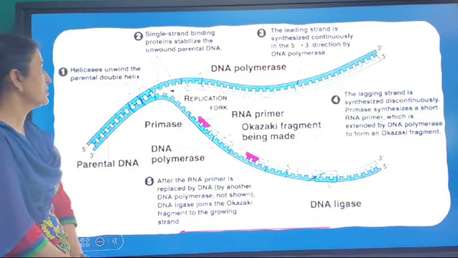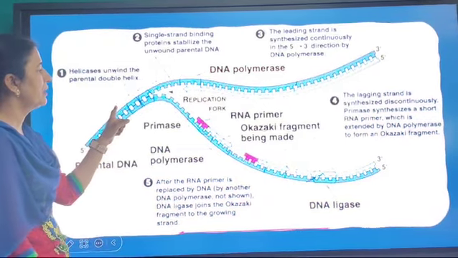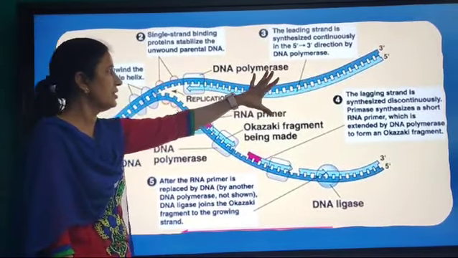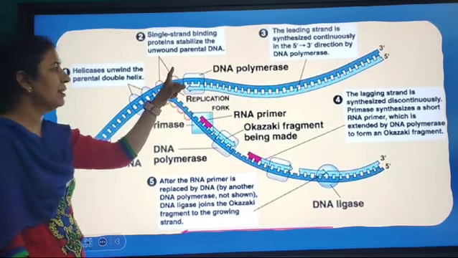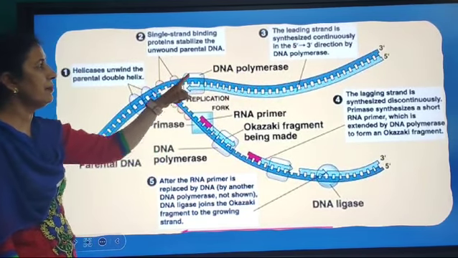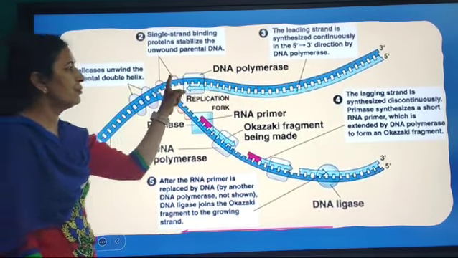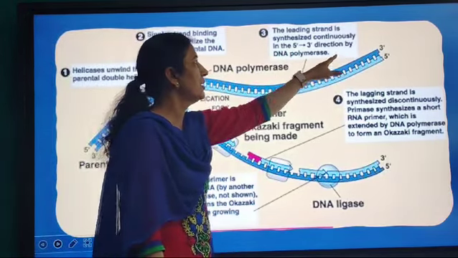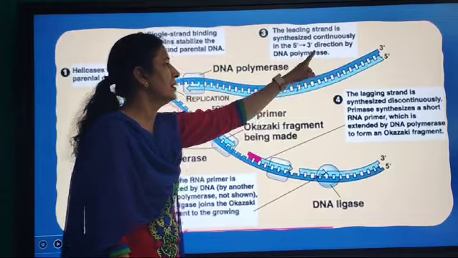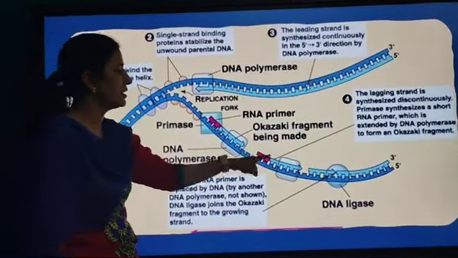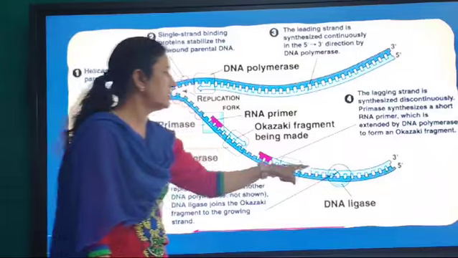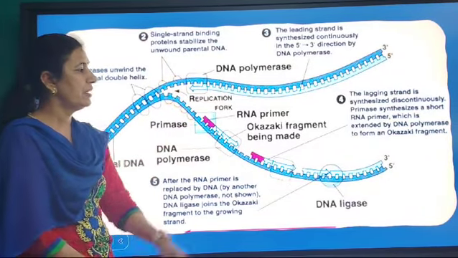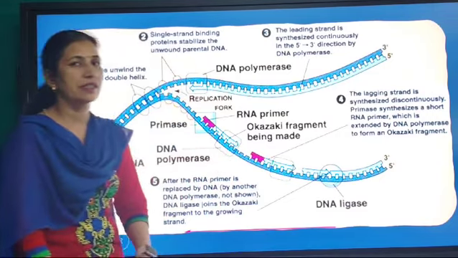Let us summarize this process. This is the DNA double helical structure. Helicase enzyme will open this structure. SSB will bind to the single strands. DNA polymerase will continue polymerization in one strand. It occurs continuously in the 5' to 3' direction. This is the leading strand. In the second strand, it occurs in the form of fragments known as Okazaki fragments. This strand is the lagging strand.